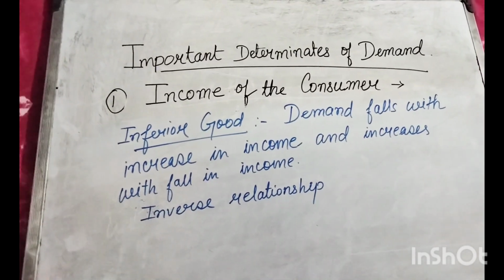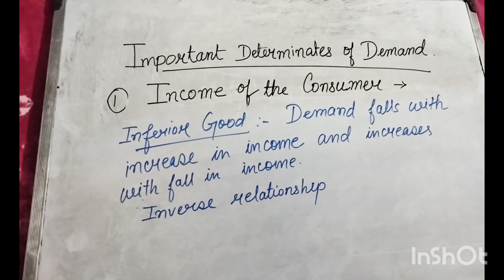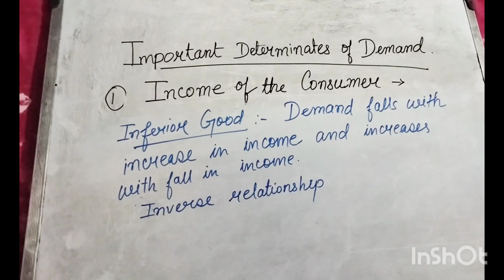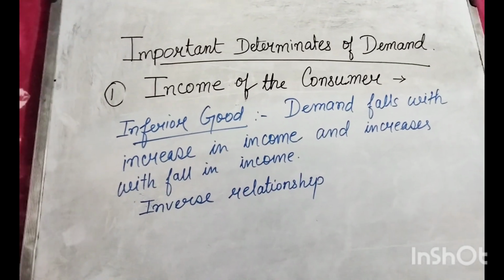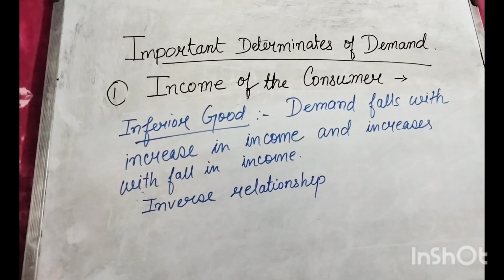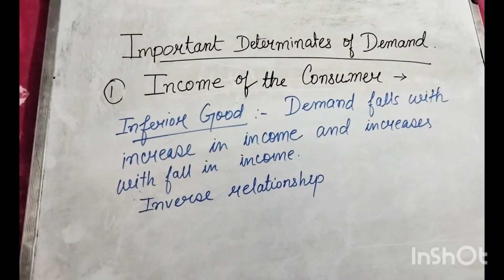Now what are inferior goods? Such as jowar, bajra, maize, these are the inferior goods. And what are the superior goods? Rice, wheat, these are the superior goods. Examples.